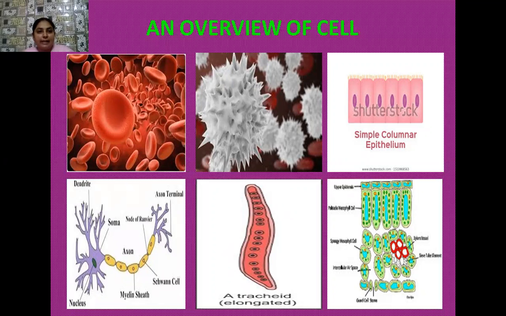In eukaryotic cells, all types of cell organelles are there. These may be mitochondria, endoplasmic reticulum, Golgi apparatus, lysosomes, and centrioles. Centrioles are present in the animal cell, whereas they are not present in plant cells. In the plant cell, a cell wall is there, and the cell wall is not present in the animal cell. So there are some differences between plant cells and animal cells.